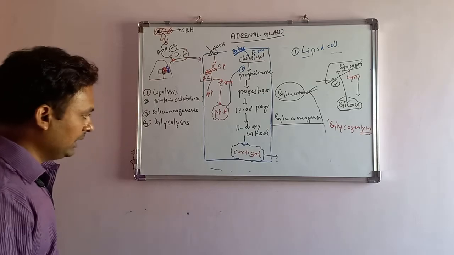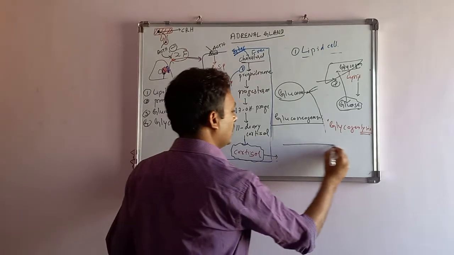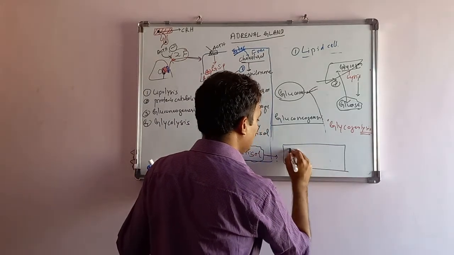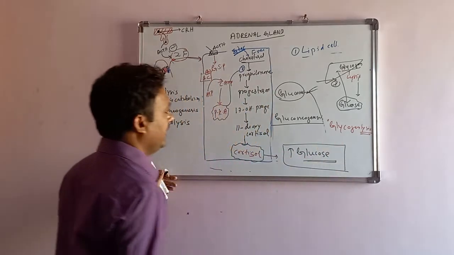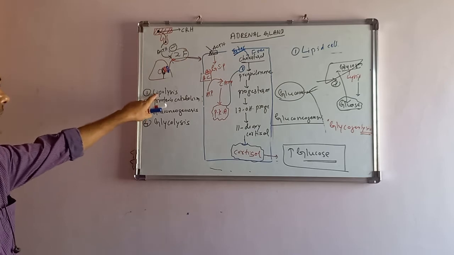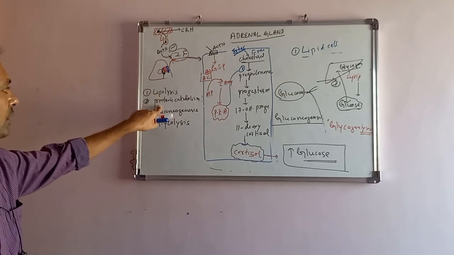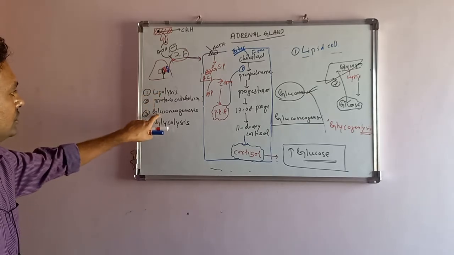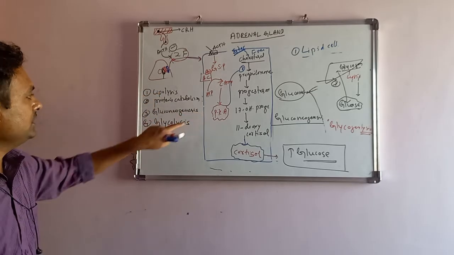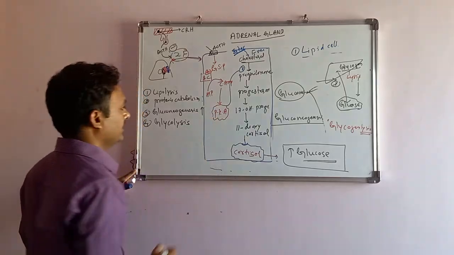Ultimately the cortisol function is to increase the glucose in the body. Look here, lipolysis and protein catabolism: these two precursors are used to form glucose, that is gluconeogenesis. Means the glucose will increase in the body.